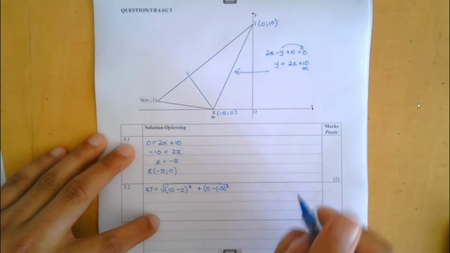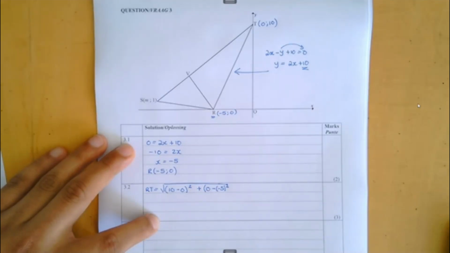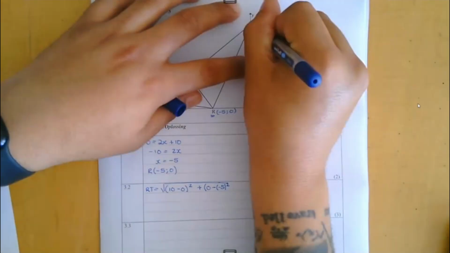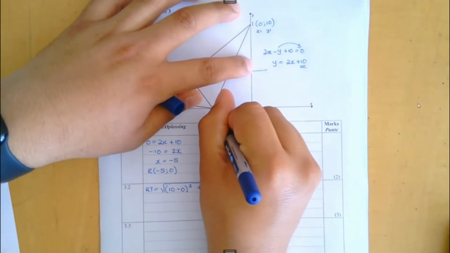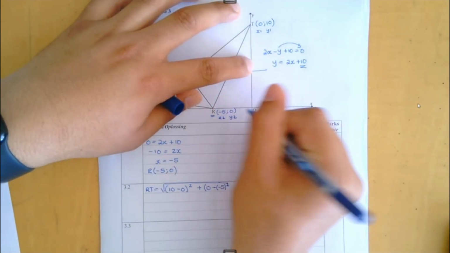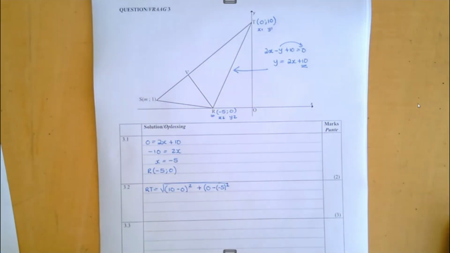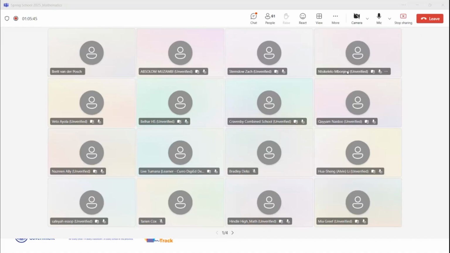all squared. Okay, now very important, quickly worth mentioning here, you don't want to mix up your x2 and your y2 and your y1. So if you really do struggle with it, again, you don't want to lose unnecessary marks here, ladies and gents. Go label your coordinates. You can then call this your x1 and your y1, and you call that your x2 and your y2, okay? And you sub in accordingly. Don't go and make a simple mistake like that.